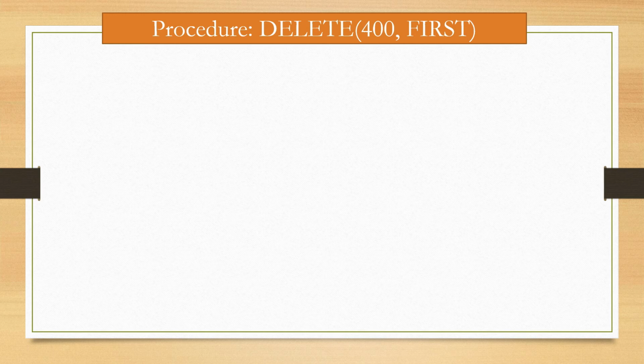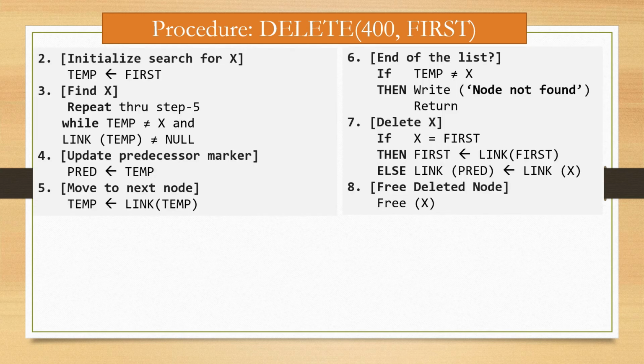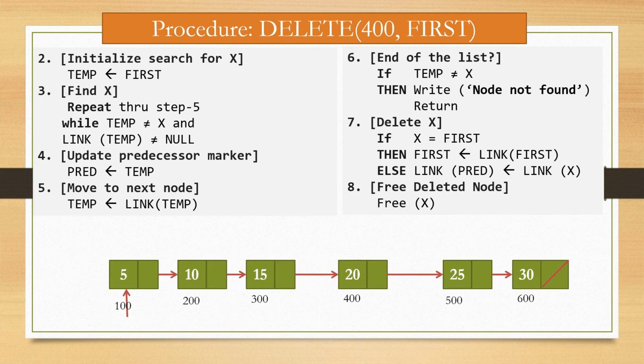Now this is the example to delete the node which has address 400. For this, the algorithm steps are there. Here a singly linked list is given which has node values 5, 10, 15, 20, 25 and 30. Each node has address 100, 200, 300, 400, 500 and 600. From this we have to delete the node which has address 400 and value 20.